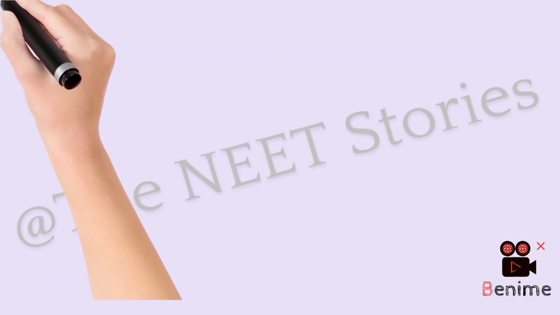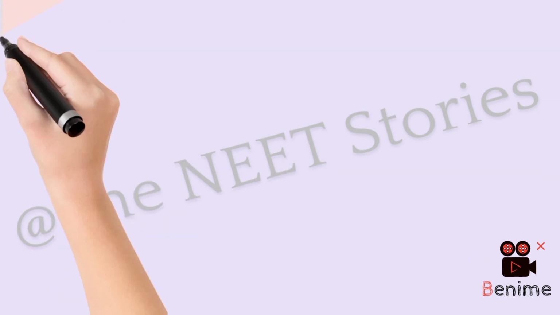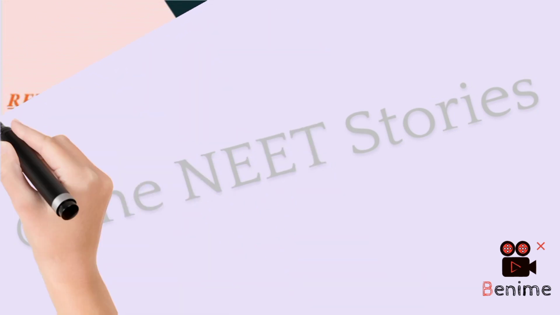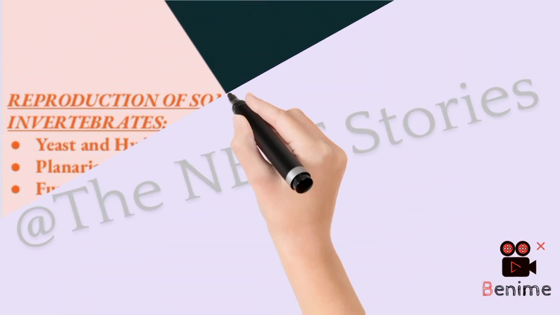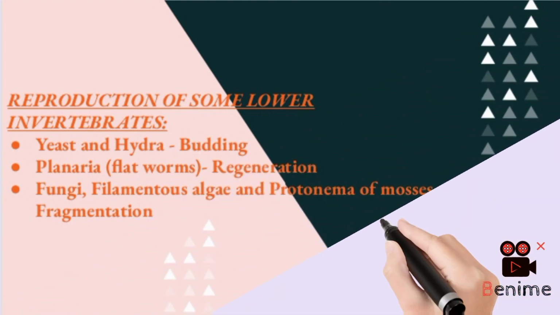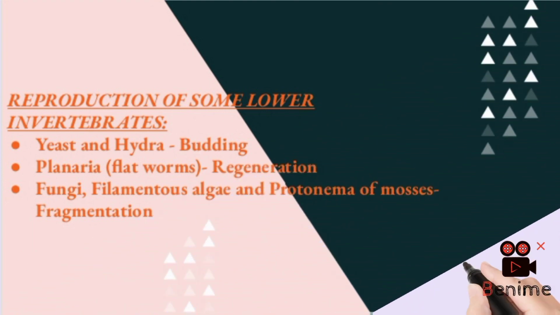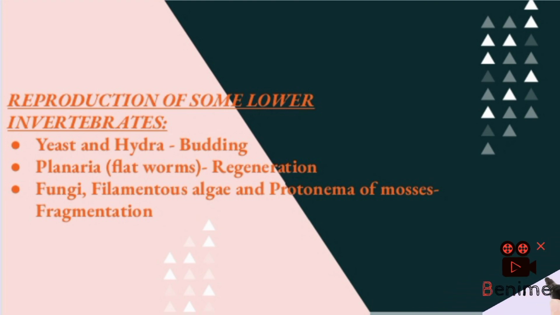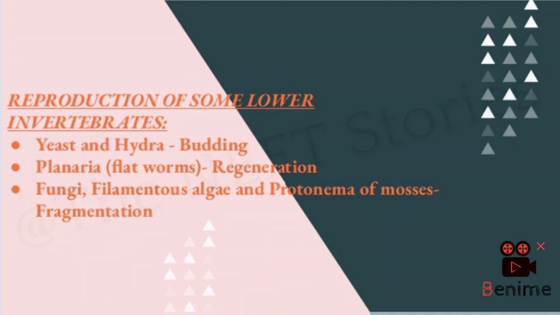Reproduction of some lower invertebrates. This can be asked as a match type of question. Okay, let's look into it. Yeast and hydra reproduce by budding. Planaria, flatworms, reproduce by true regeneration. Fungi, filamentous algae and protonema of mosses reproduce by fragmentation. Take a note of it.